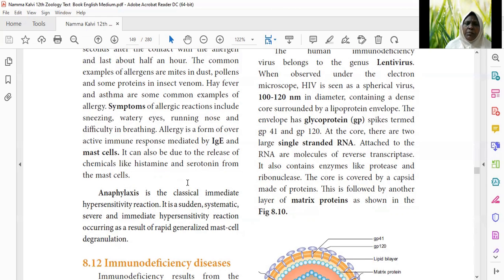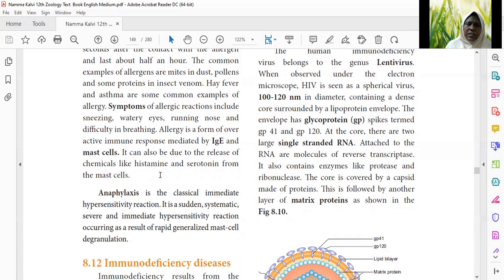And not only the antibody IgE, but mast cells also. It can also be due to the release of chemicals like histamine and serotonin from the mast cells. So why do allergic reactions occur in the body? When the body is in contact with the allergen, chemicals like histamine and serotonin are released from the mast cells. These mast cells are special cells produced from bone marrow cells, and they are a kind of granulocyte.